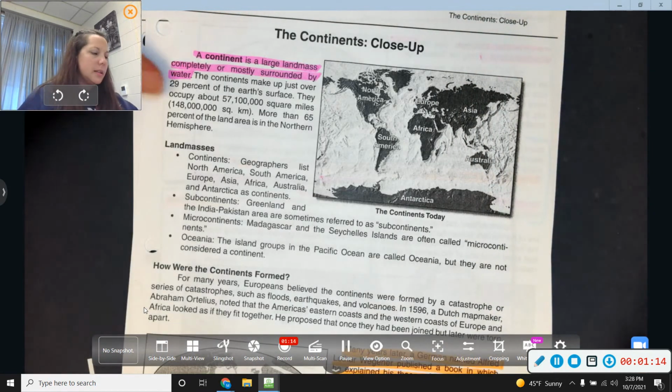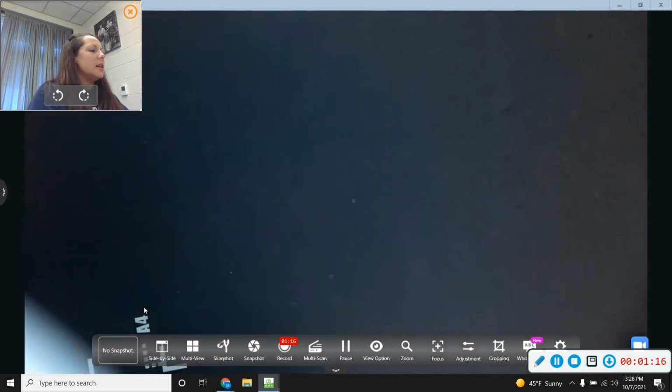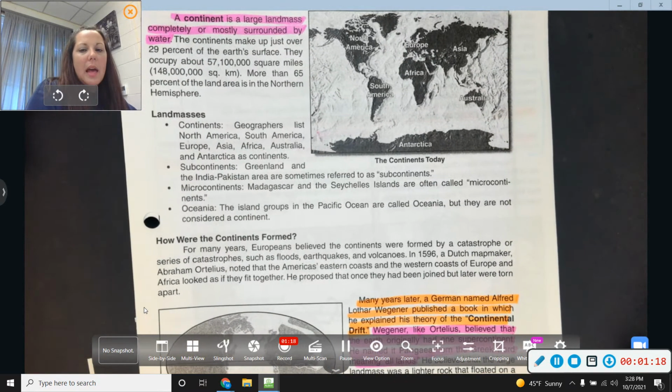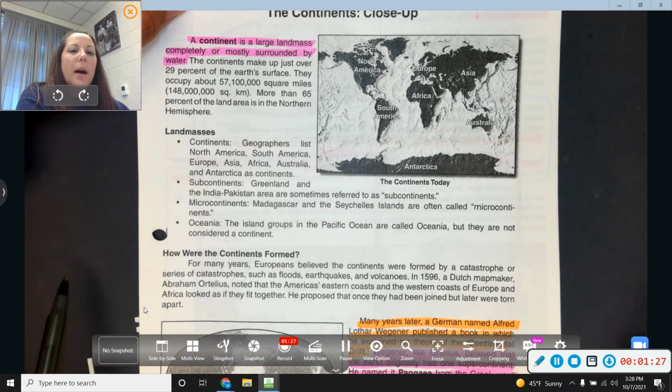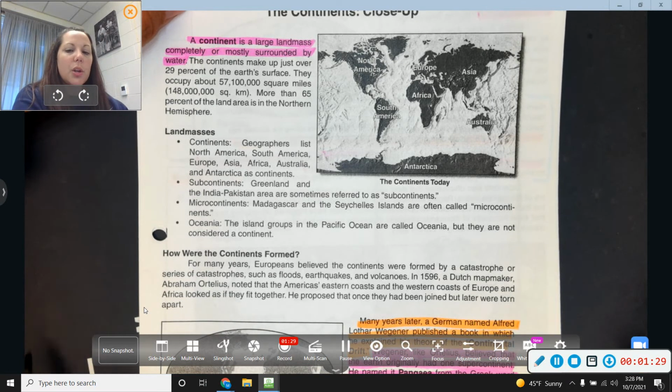So the next page is the continents close up. And so I've gone through and highlighted the sections that are important when we're going to be answering the questions. So I'm going to just read through this. You can pause this at any time if you want to highlight anything that you need to, okay?